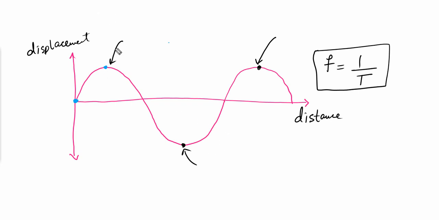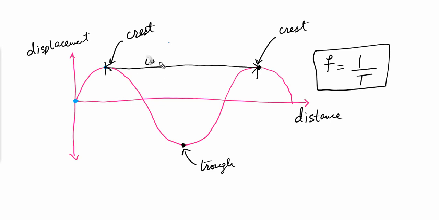This position is called the crest, and this position is called the trough. Wavelength is the length between two consecutive crests or two consecutive troughs. So the distance between these two crests will be equal to a wavelength.